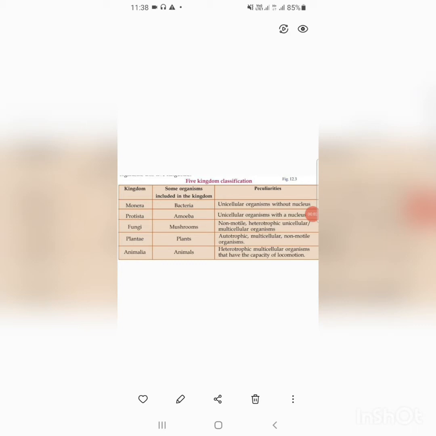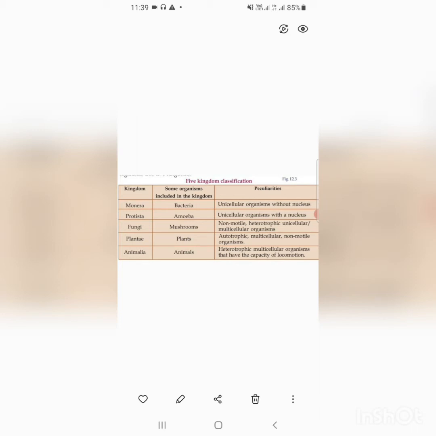First kingdom is Monera. Organisms included in the kingdom is bacteria. Its peculiarities are unicellular organisms without nucleus. That means they are unicellular and they have no nucleus. Then next one is Protista. Organisms included in the kingdom is amoeba. They are unicellular organisms with a nucleus. You have to note the difference. That is, bacteria they are unicellular but they have no nucleus. But amoeba they are unicellular organisms with a nucleus.